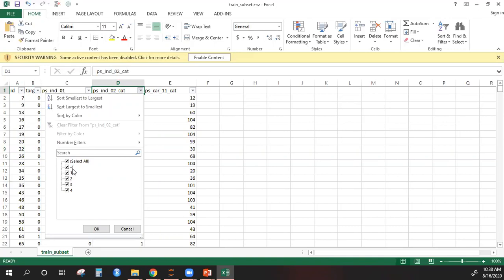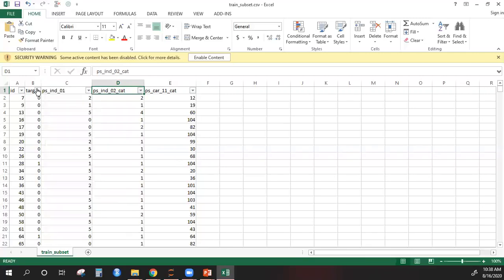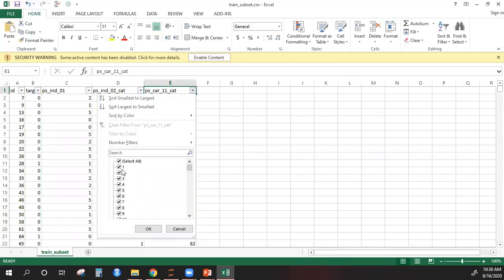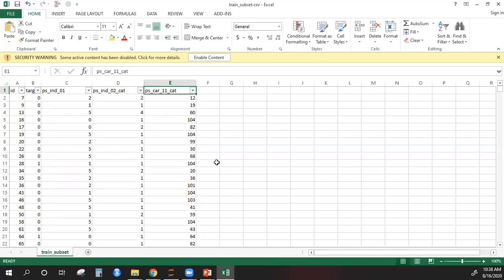Even if I go for one hot encoding, I will have 5 new columns, and my data is 10,000 rows. So no issues at all. This is not really a curse of dimensionality. Just 5 columns can very easily be handled by 10,000 rows. But let's look at the other categorical column. This one starts from 1 and goes all the way to 104. That means there are 104 unique categories here, which is why I'm calling this high cardinality data, because there are many unique categories in this data.